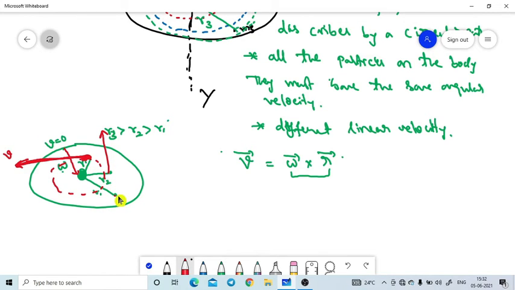If the particle is available here and rotating in this direction, the particle will have a linear velocity in that direction. So this is V1, this is V2, this is V3. One more time, I am giving the definition of the body.